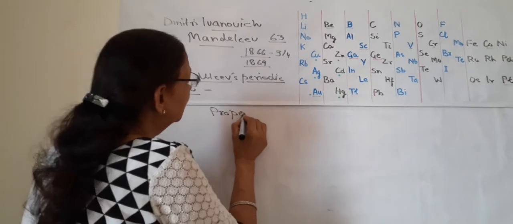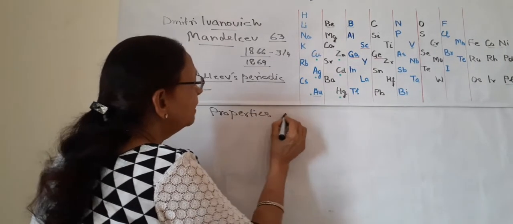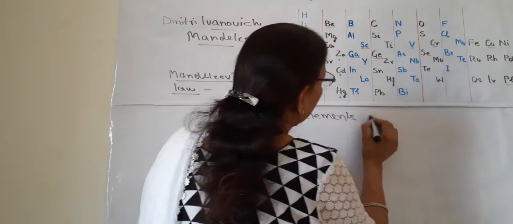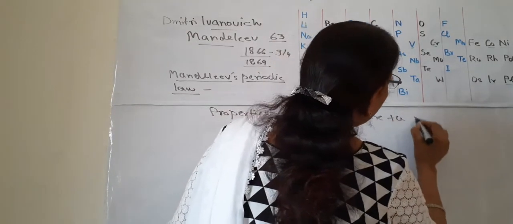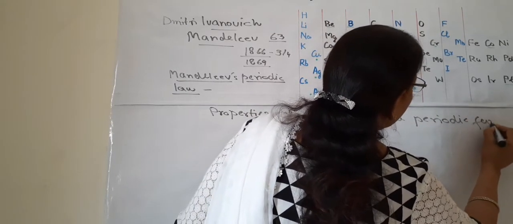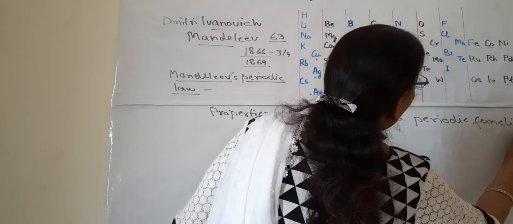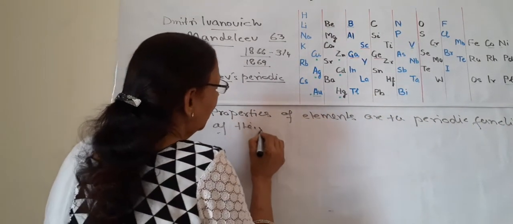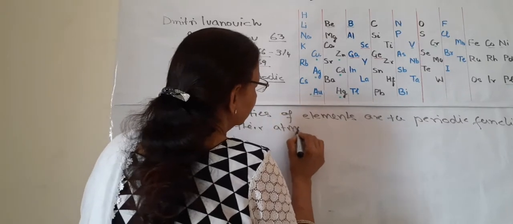So what is the definition? The definition is that the properties of elements are a periodic function of their atomic masses.